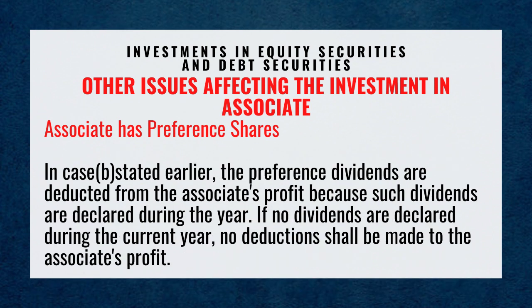In case of letter B, the preference dividends are deducted from the associate's profit because such dividends are declared during the year. If no dividends are declared during the current year, no deductions shall be made to the associate's profits.